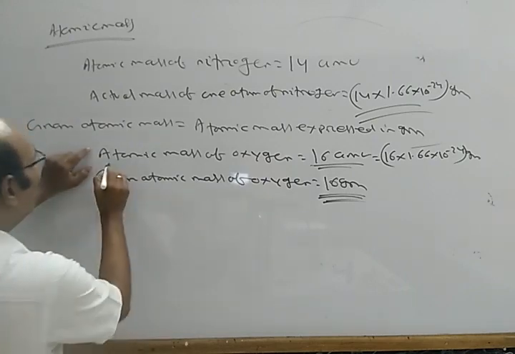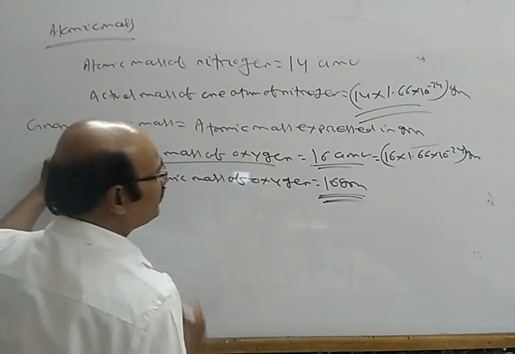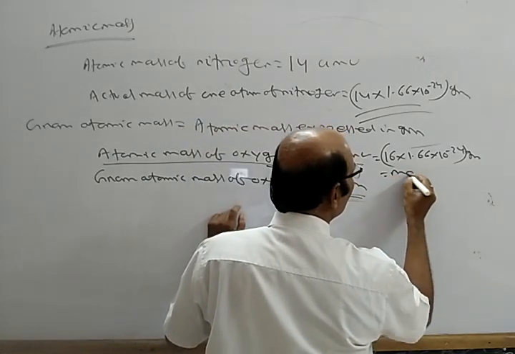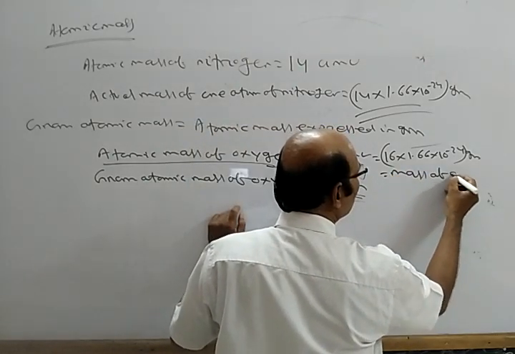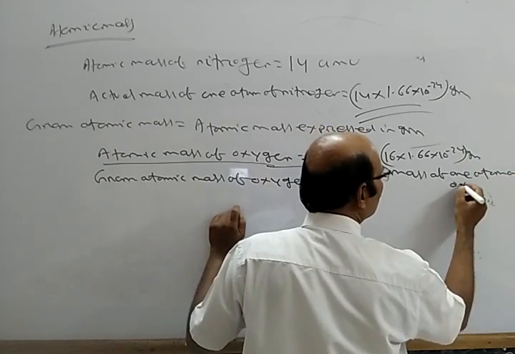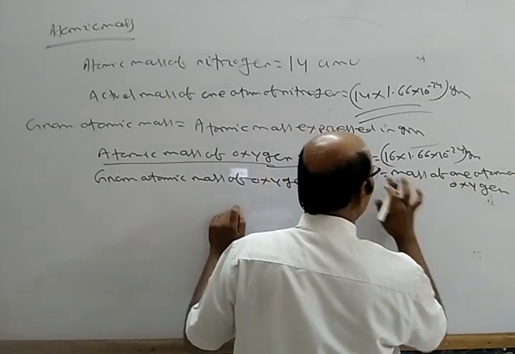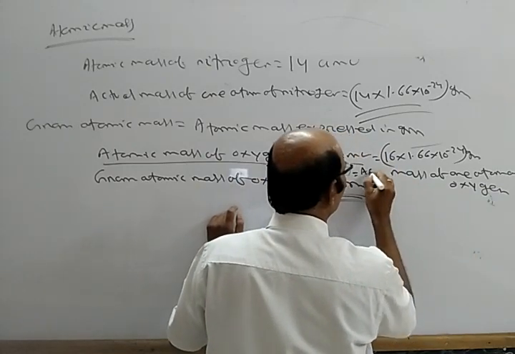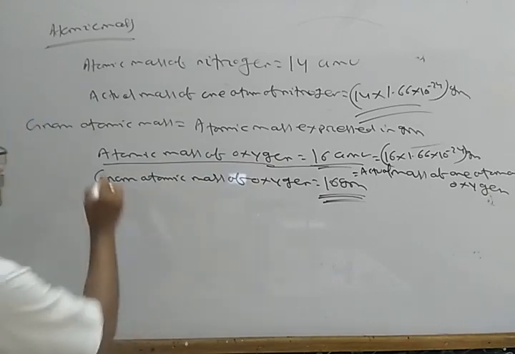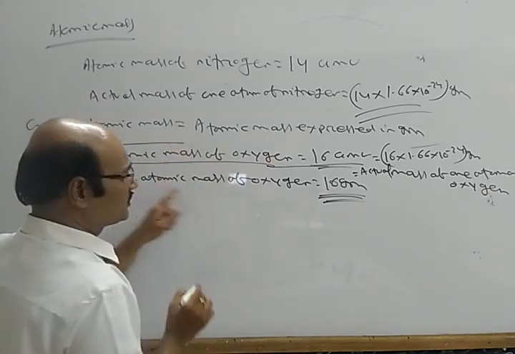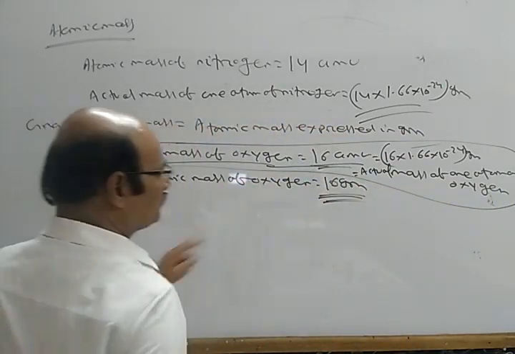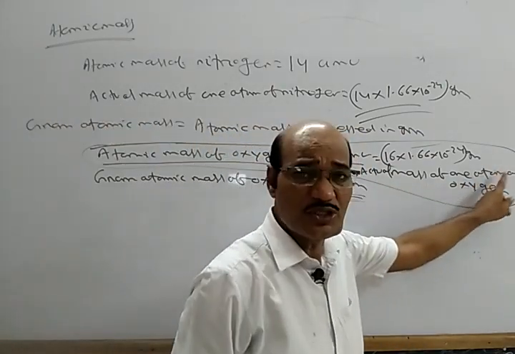So the atomic mass of oxygen, 16 AMU, equal to this much gram, is the actual mass of one atom of oxygen.